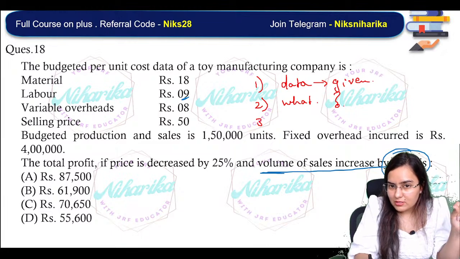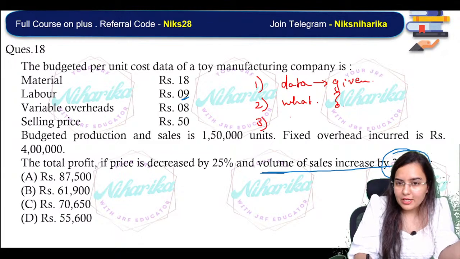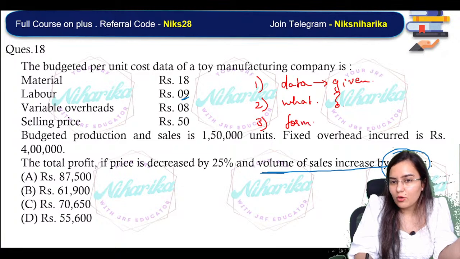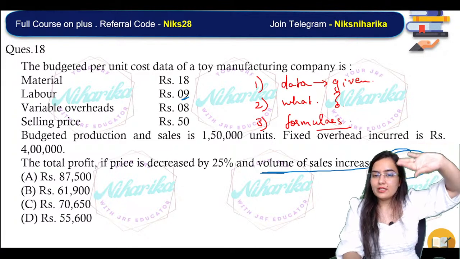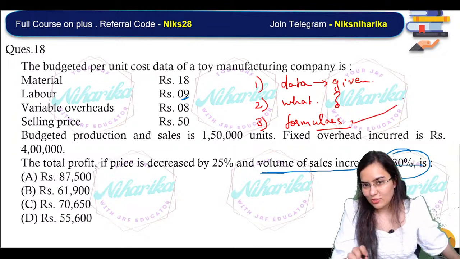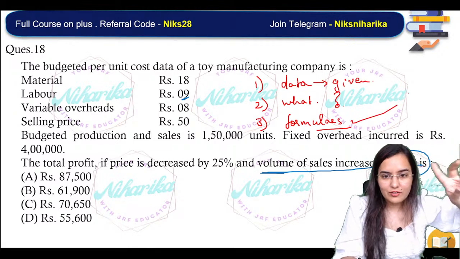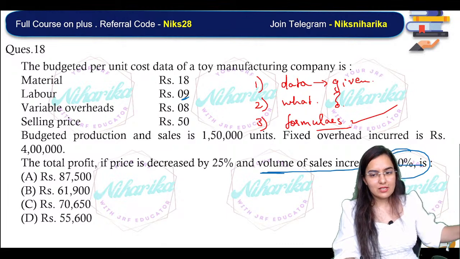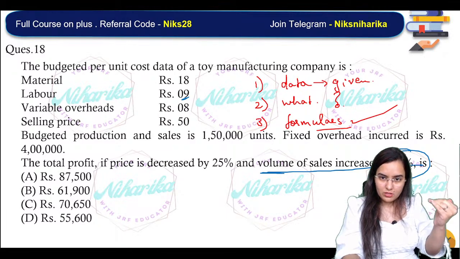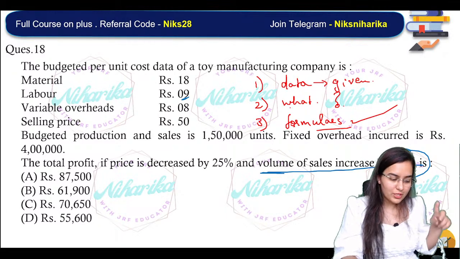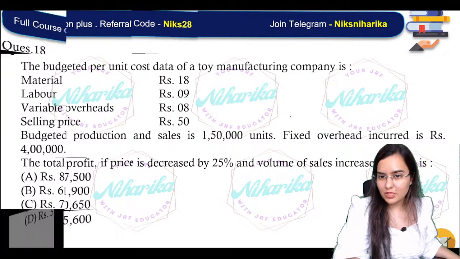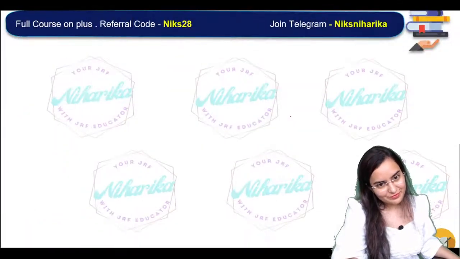Then the third step, try to recall the formulas that you have already studied, and then you will get it. These are the three steps which I have used in the same order: data given, then formulas, in that contribution margin ratio question.